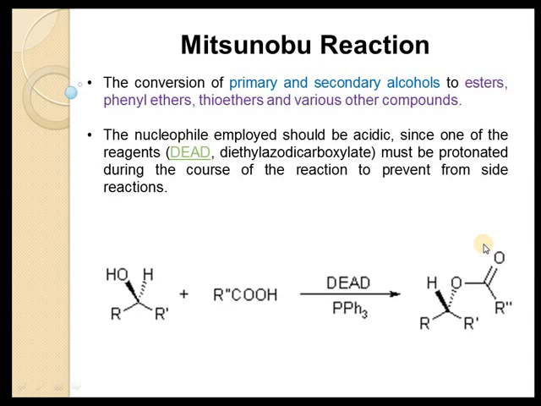It is the conversion of primary and secondary alcohols to esters, phenyl ethers, thioethers and various other compounds.